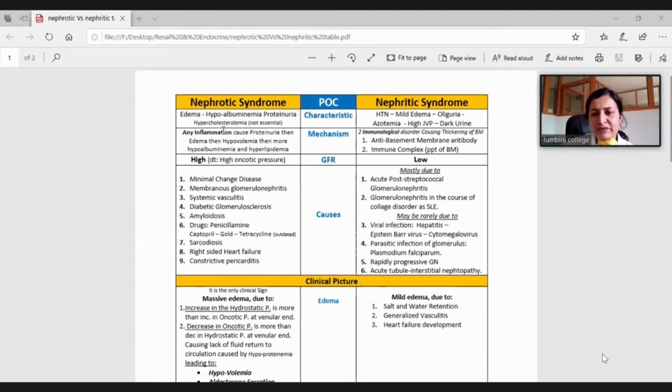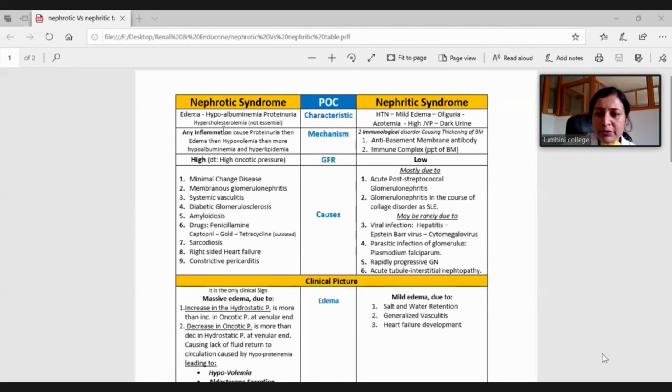Why? Any kind of inflammation, not necessarily infection or immunological, any renal pathology can cause proteinuria, followed by edema, hypovolemia, hypoalbuminemia, and hyperlipidemia. This can lead to nephrotic syndrome. And what happens to oncotic pressure here? Where there is more edema, oncotic pressure is low.